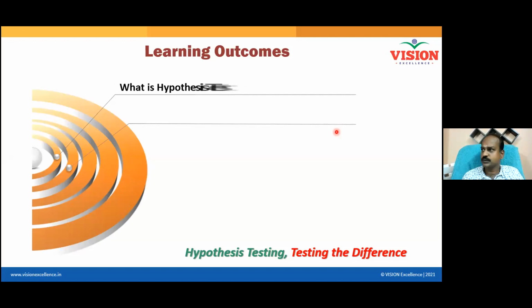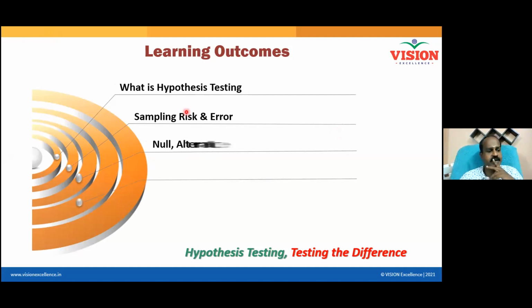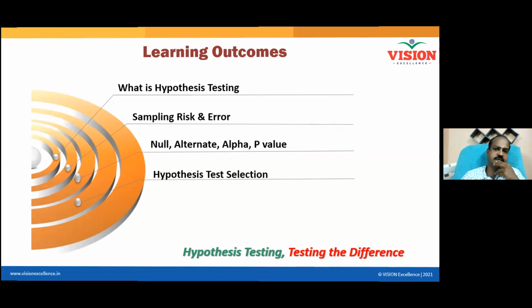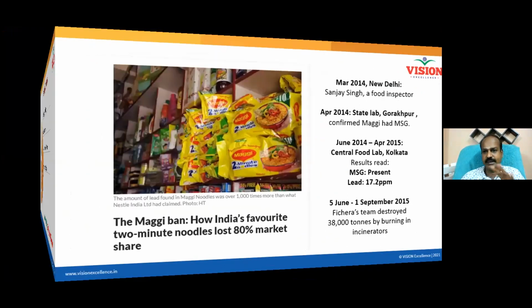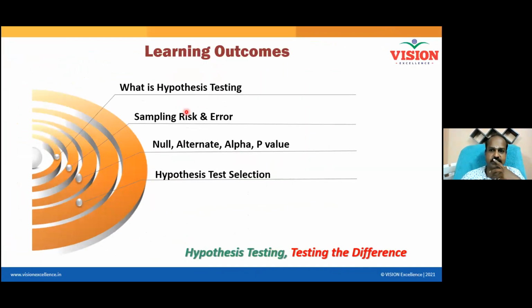So what is hypothesis testing? And then there is something called sampling risk and error. And then null hypothesis, alternate hypothesis, alpha. Some team names are also given alpha, right? We'll discuss alpha, and then p-value, and then hypothesis test selection. So these are the things.